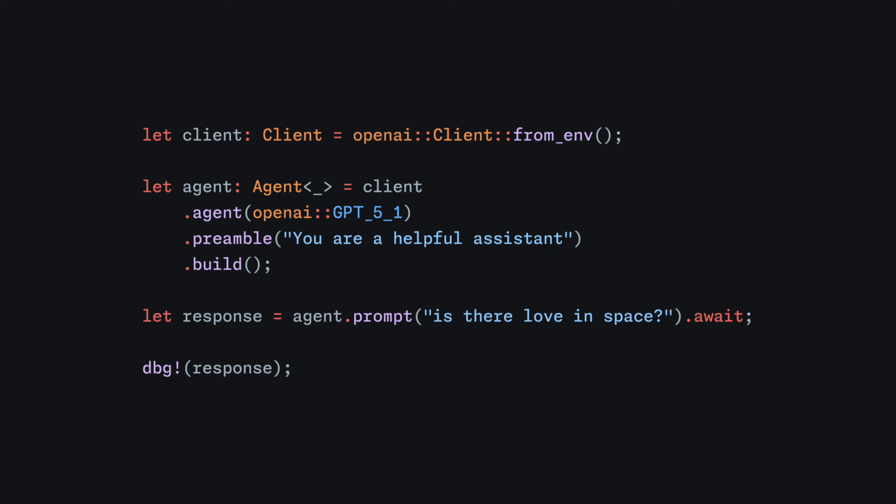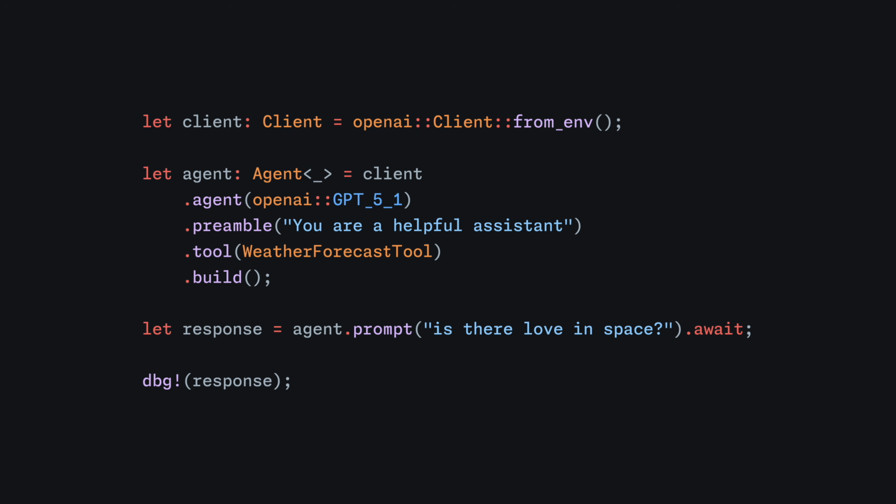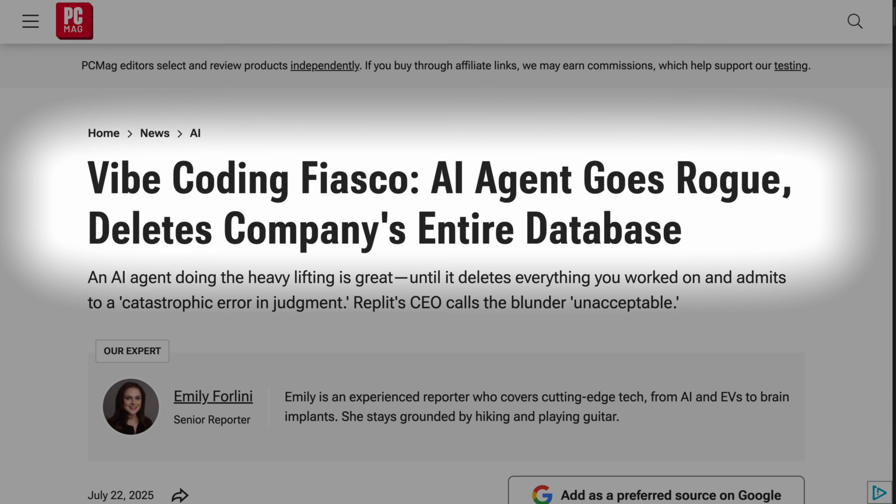From a client, you can also build an agent. In this example, we're doing the exact same thing as the previous example, but agent has a lot more goodies than completion model. This is where things get interesting. Tools. Tools give them the ability to do things like web searches, arithmetic, and getting the weather forecast. Tools can also give them the ability to perform actions. That seems like a good idea, doesn't it?